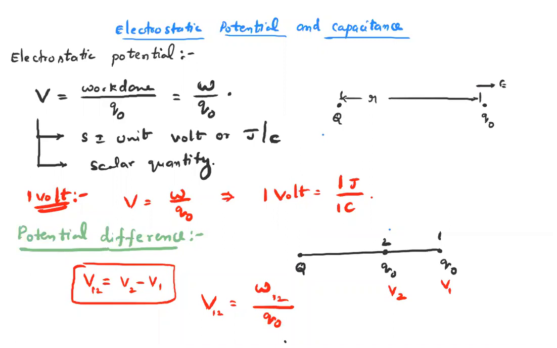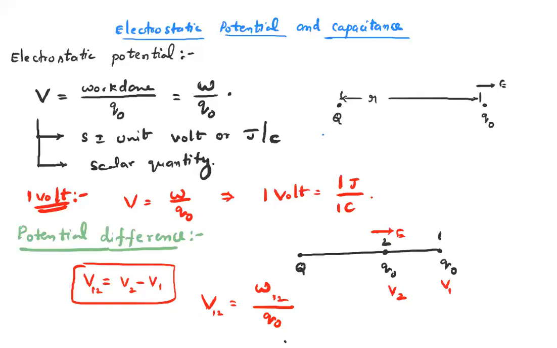Then note the definition. Potential difference between 2 points in an electric field is defined as the work done per unit positive test charge in moving it from one point to another against the electric field.